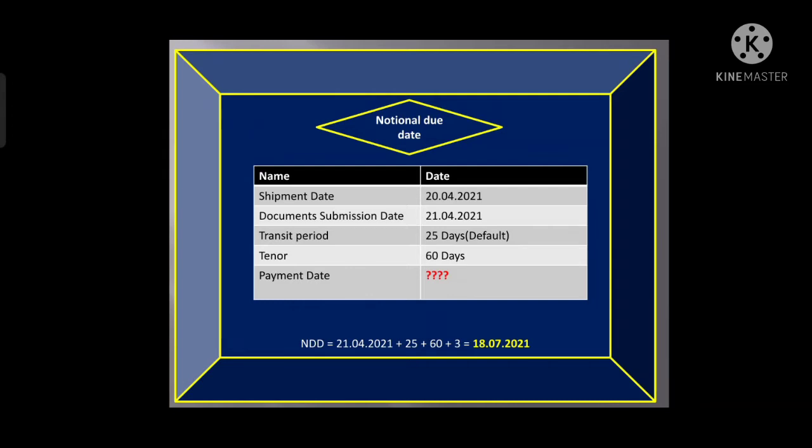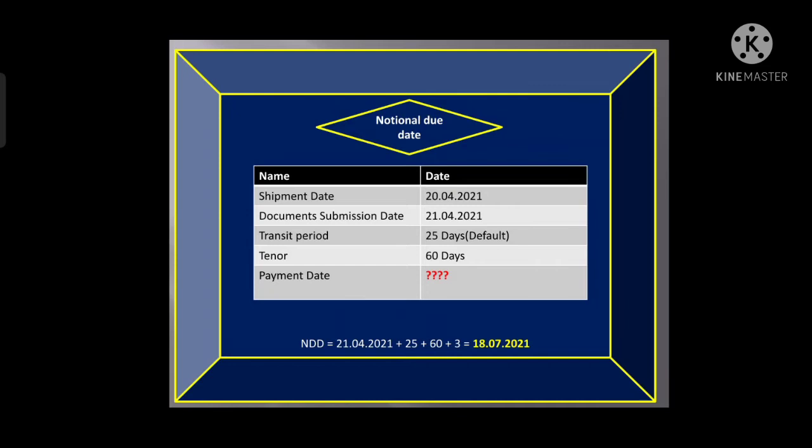Document submission date is the date when the document is submitted at the counter of purchasing bank, and the purchasing bank has purchased those documents on the same date. So 21st April 2021 is the date of negotiation. Now in this we will add the NTP, which is 25 days by default.